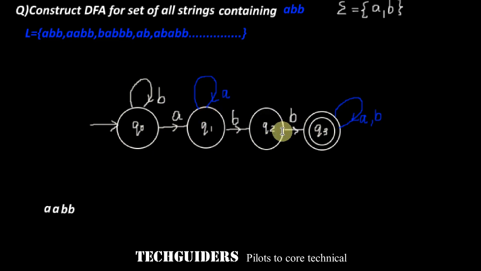Now from state Q2, there is a transition on b. What happens if we find an input symbol a here? We found an ab and reached the state Q2. Then instead of b, we found a symbol a. Then following that a, we should expect a bb. So move to the state Q1 itself, which remembers that we have already seen a of the substring abb and now it is expecting a bb. So if this a is followed by a bb, then such strings can be accepted. So for all the states, for every possible input, the transitions are given. So we have the DFA for the language with the strings containing abb.